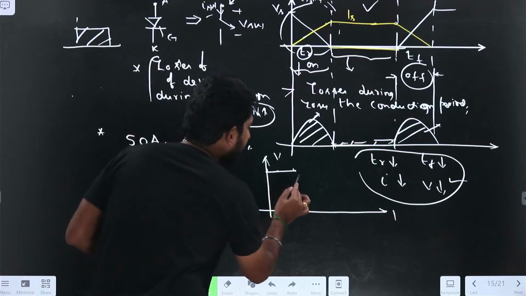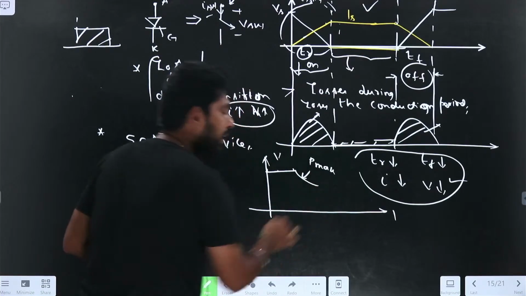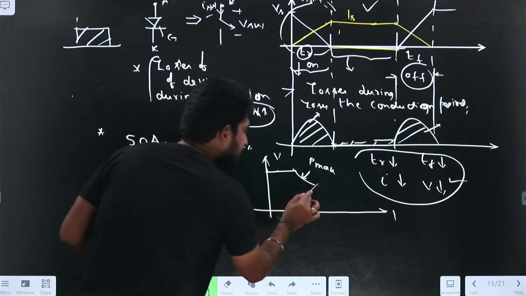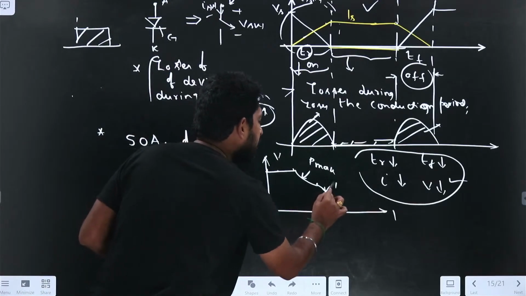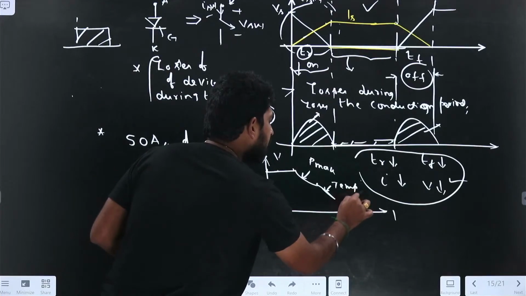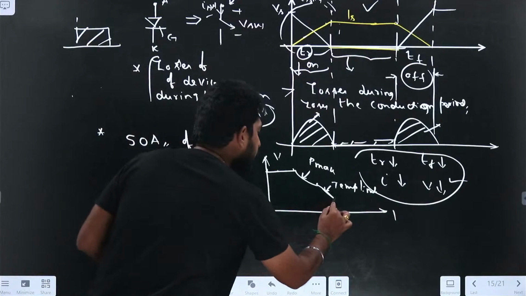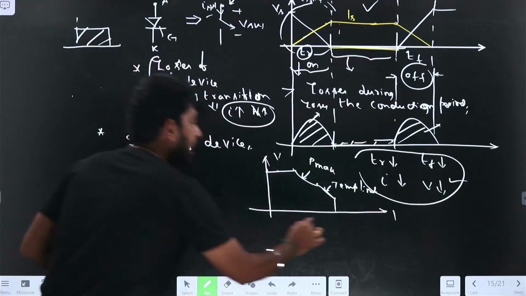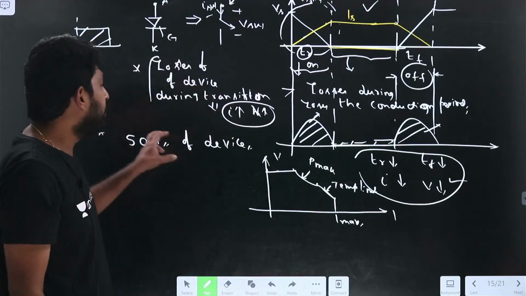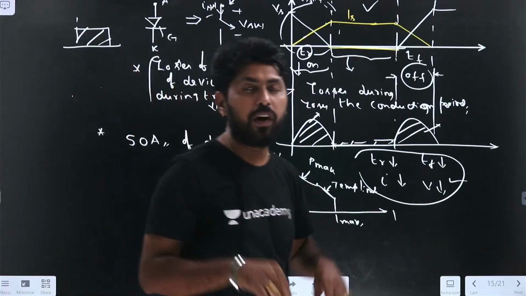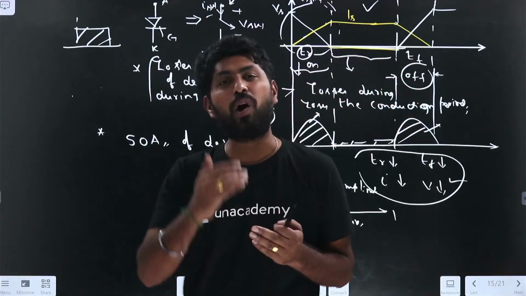Then there is the power loss, that is Pmax, which specifies the maximum power, right? If you take the transistor, there exists a secondary breakdown. That is the temperature limit, right? And there we have the current limit. Now, to make the device operate in the safe operating area, every device has operating constraints.